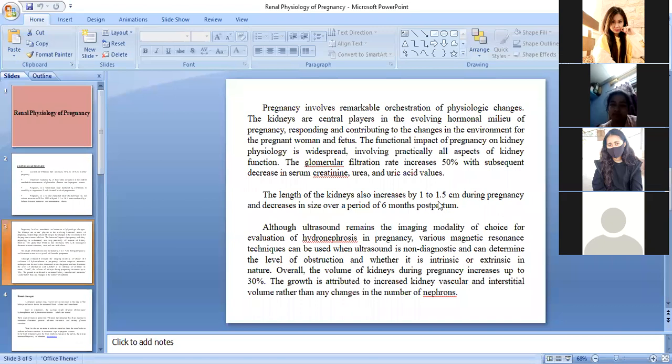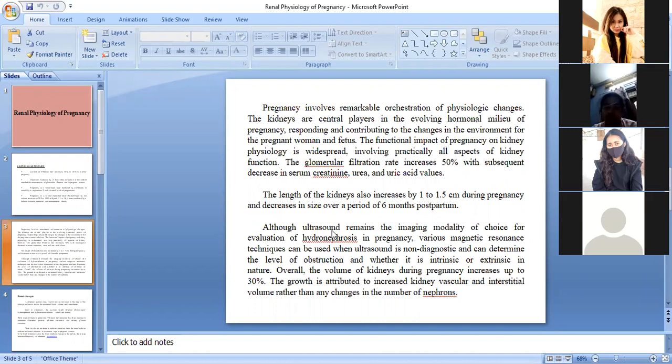That means after the baby is delivered, okay, once postpartum, after delivery, what will happen? After 6 months, the length will again come back to normal, okay, that means it will decrease. Earlier it had increased during pregnancy by 1 to 1.5 centimeter, after 6 months after delivery of baby, again the size will come back to normal, okay.